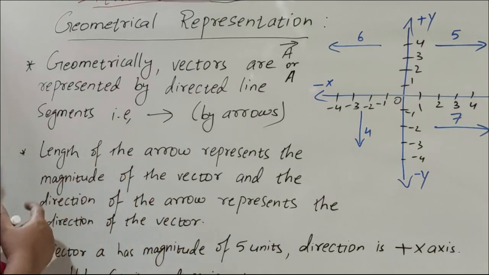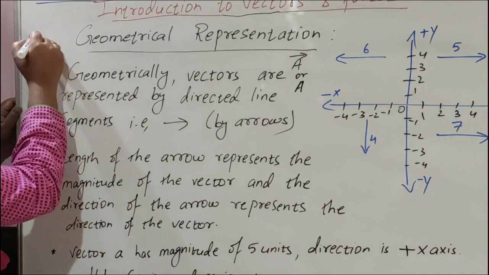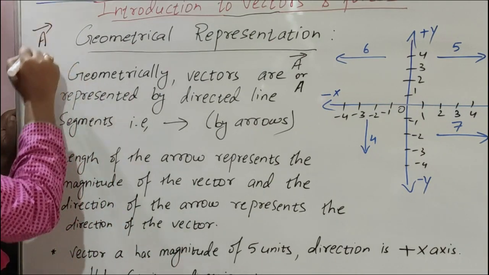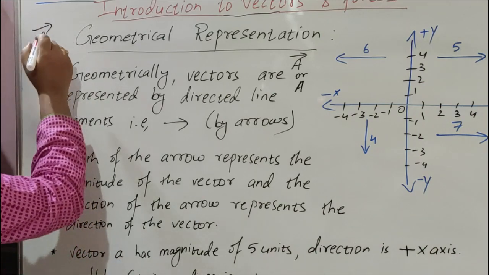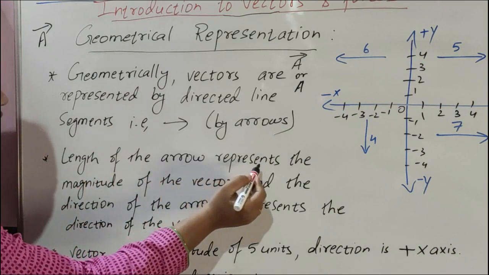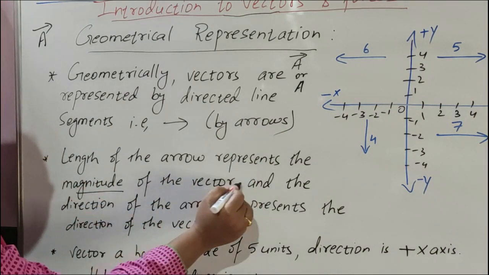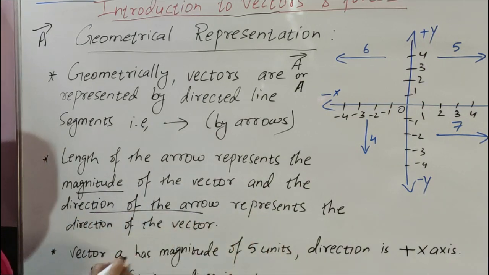The length of the arrow represents the magnitude, whereas the arrow represents the direction of the vector.